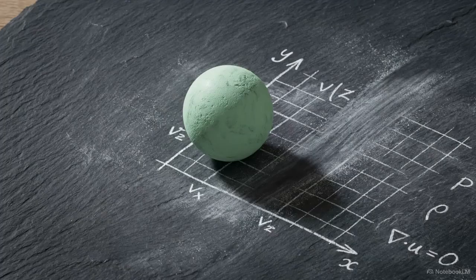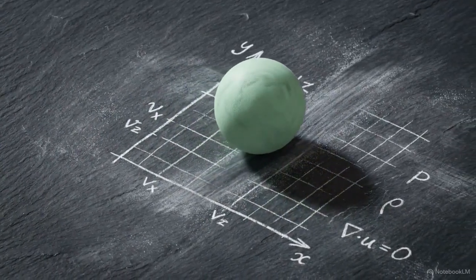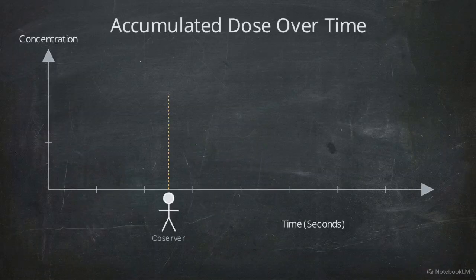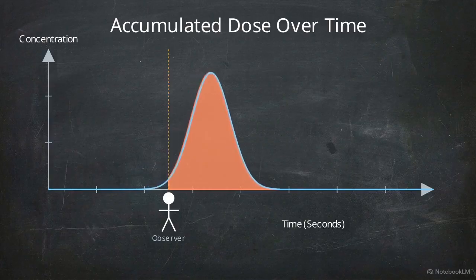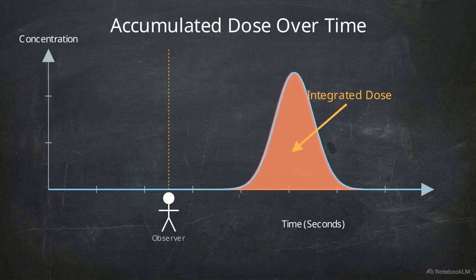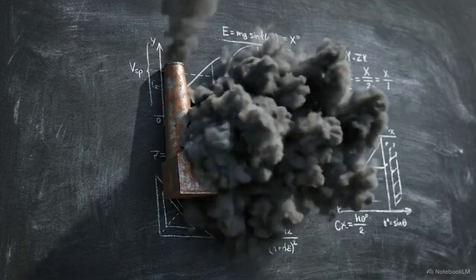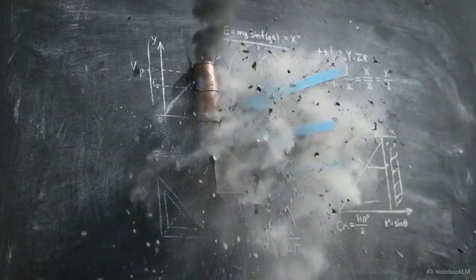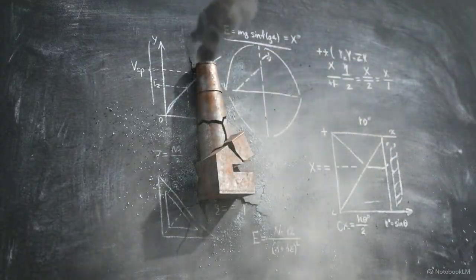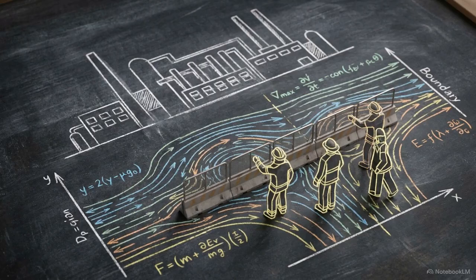Calculating peak concentration alone does not fully measure the impact of a puff because the cloud is in constant motion. To find the true human impact, we calculate the integrated dose, the time integral of the concentration as the puff passes over a stationary person. Exposure levels depend on weather stability. High winds and unstable air disperse the cloud quickly, reducing the total dose received at any one location. By applying Pascual-Gifford dispersion models to industrial failures, safety engineers can establish the precise mathematical parameters that save lives during a crisis.